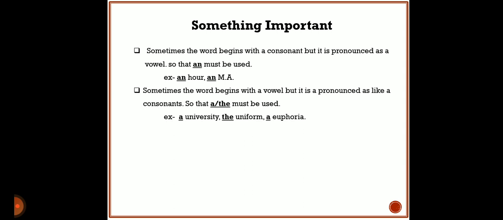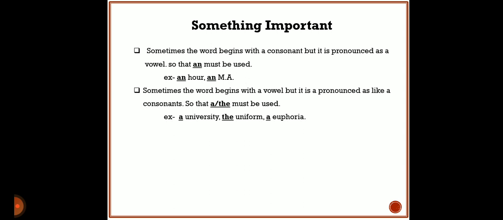As we saw at the beginning of this topic, in the first rule, when a consonant word is there, we take a. But sometimes the word seems to be a consonant, but its pronunciation is a vowel, so we have to take an.